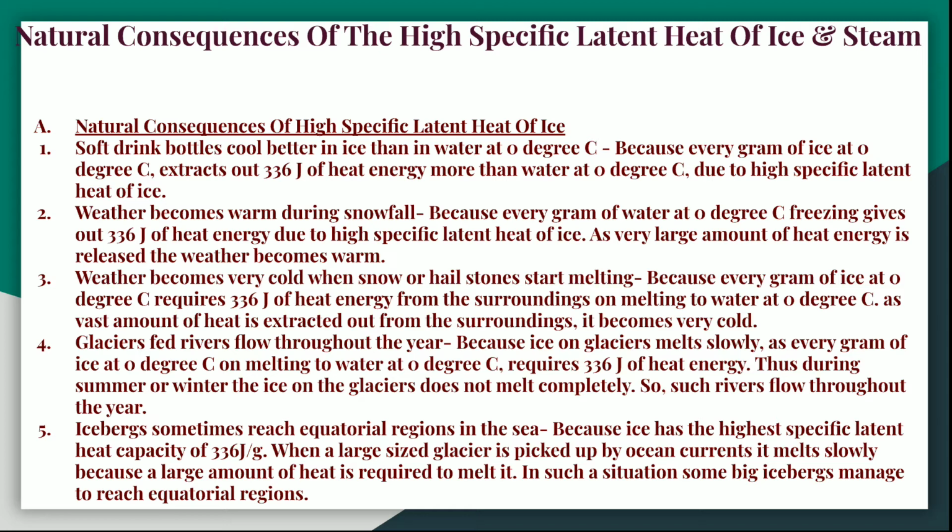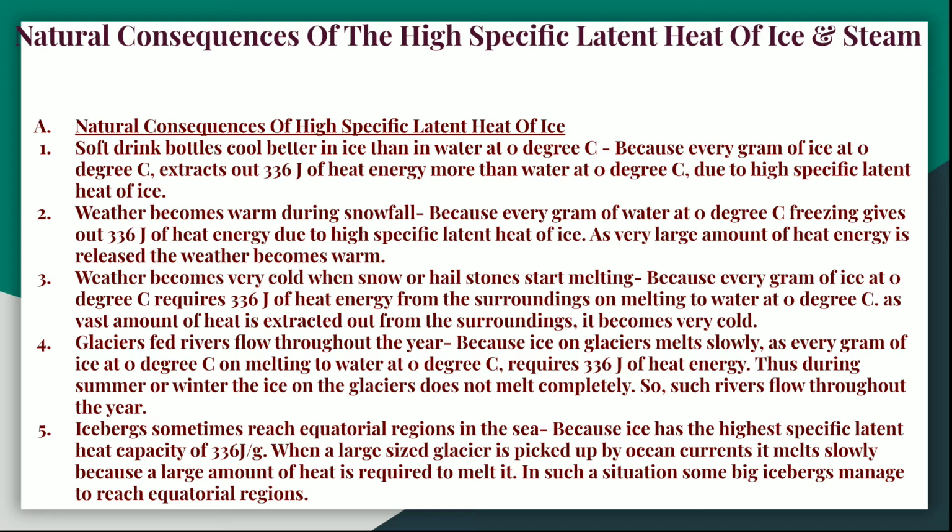Then weather becomes warm during snowfall because every gram of water at 0 degree centigrade, when it freezes, gives out 336 joules of heat energy due to the high specific latent heat of ice. And as a very large amount of heat is being released, the weather becomes warm.